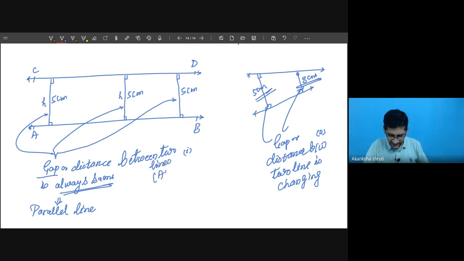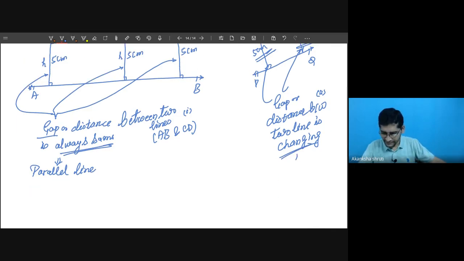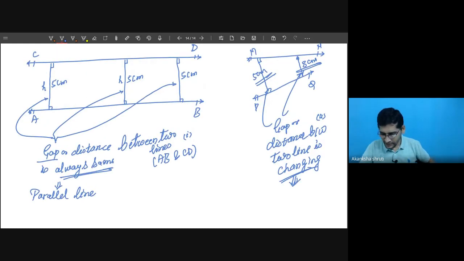These lines are here AB and CD. You may also write them as PQ and MN. So in this case the gap is changing, so it cannot be parallel. So write the second case: it is not parallel.